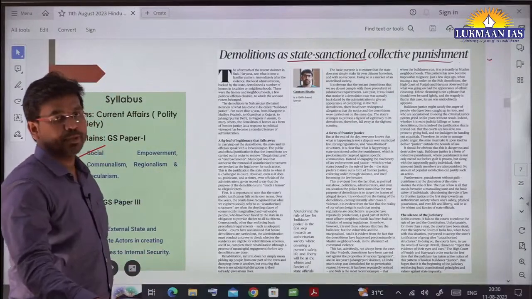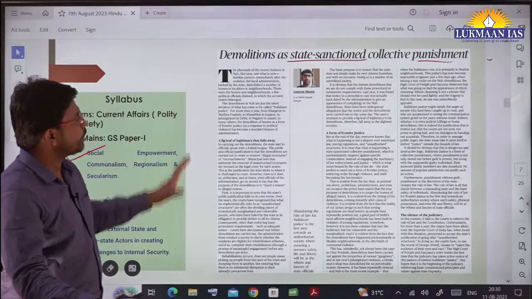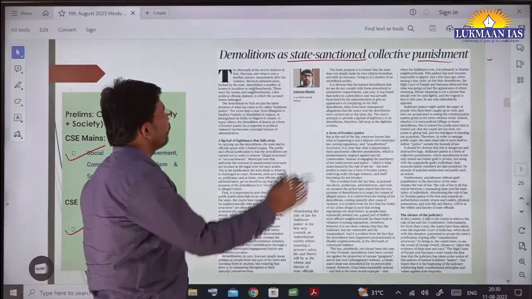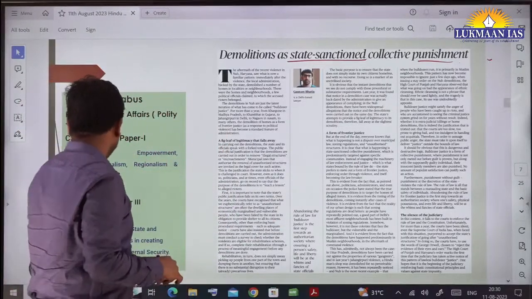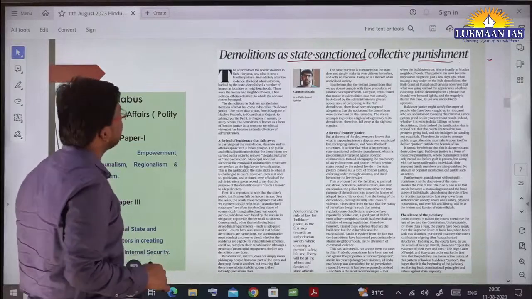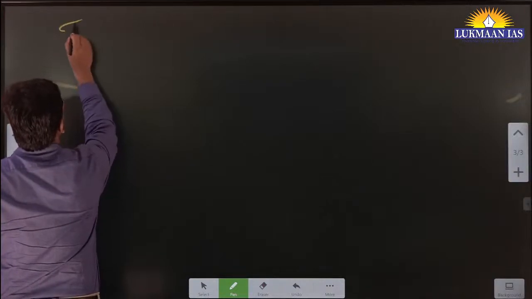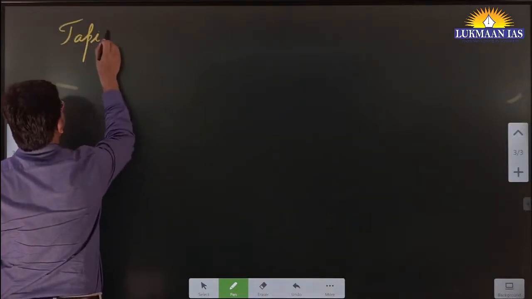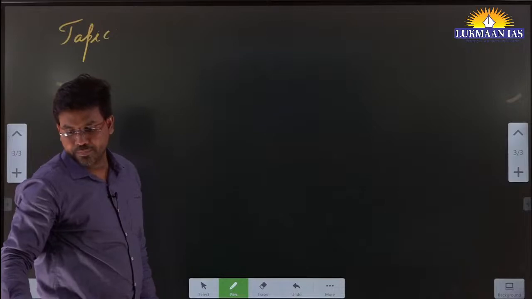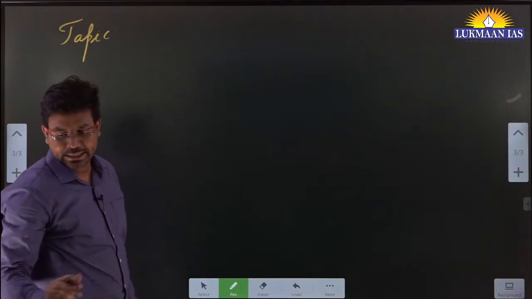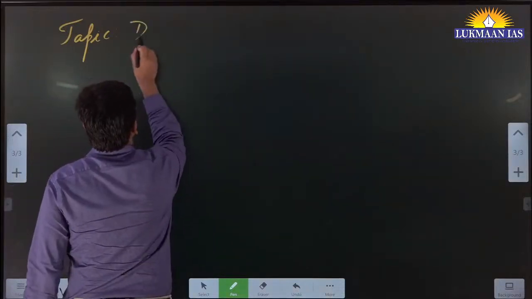It's part of GS paper 2 also. So let's discuss this topic in detail. The name of the topic is demolitions as state-sanctioned collective punishment.